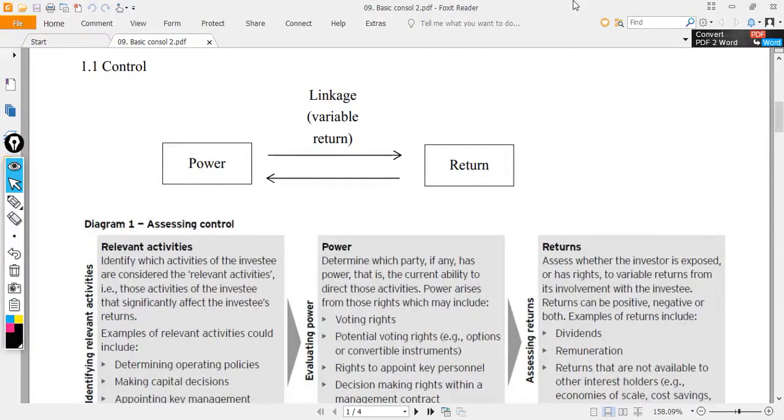Let's revisit control again to look at the definition in greater detail, because you will be needing this in the advanced accounting. If you can control, that means you have power. But power alone is not enough to satisfy the definition of control. You also need to exercise your power to get a variable return, where the variable return can consist of positive return or negative return.